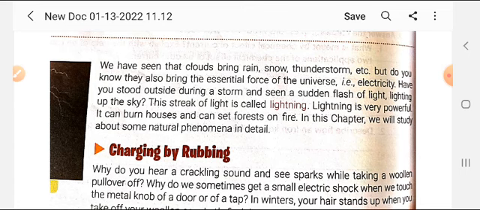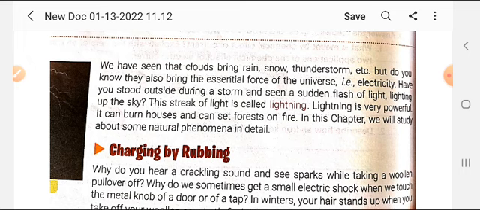When there is a thunderstorm, you will see a huge amount of lightning in the sky. That lightning striking somewhere on the earth is a huge flow of electricity, electric current, electrons flowing.